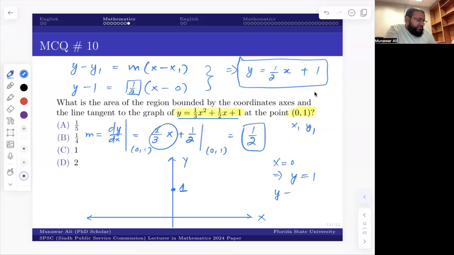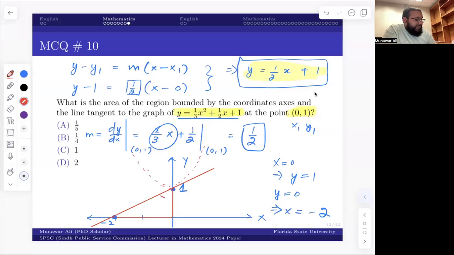And if you put y equal to 0, it will give you the value of x. Put y equal to 0 here, and you can see the value of x that you get is going to be -2. So it's going to be -2 here. Now this is the line, and this curve would be something like this. I don't know exactly how it is, but it touches this line at this point. So these are the coordinate axes, this one and this one.